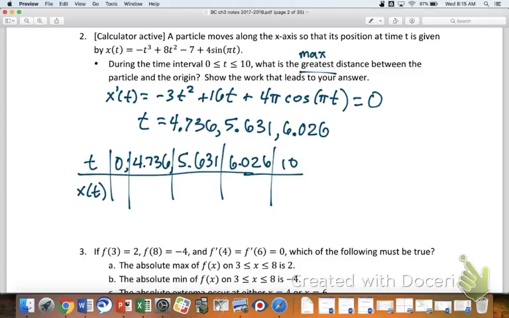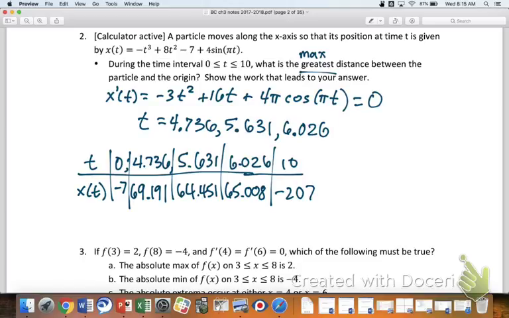So, when t is 0, it looks like -7. The rest of them, I don't know so much. Some suggestions: what about when t is 4.736? 191. Okay. How about 5.631? 64.451. Just shout out if you disagree with any of these. 6.026, 65.008. And 10, -207. Whoa, is that really right? It totally drops off, doesn't it? Crazy. Very interesting.